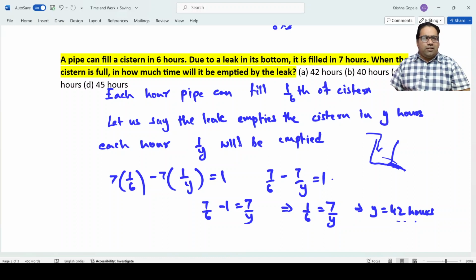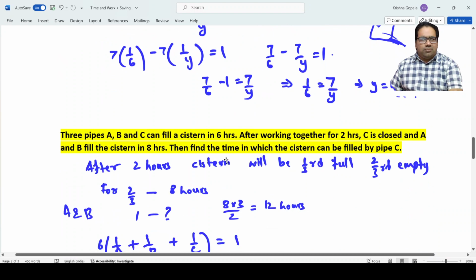That means left alone, this leak will finish emptying this cistern in 42 hours, whereas this one is filling in 6 hours. That's why, even though both are open together, they were able to finish it in 7 hours. Okay, this is also another easy problem.